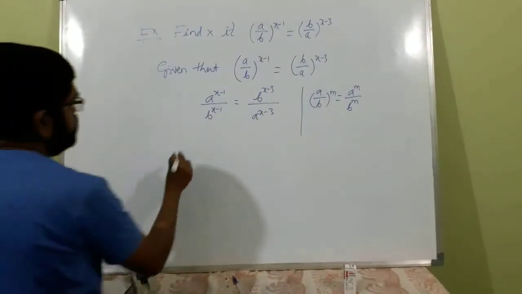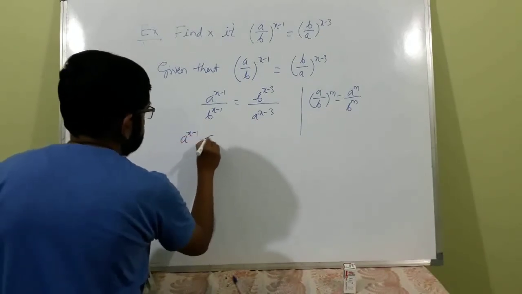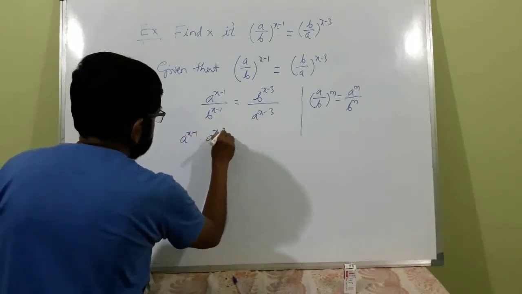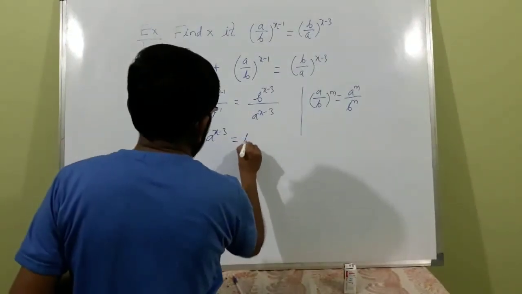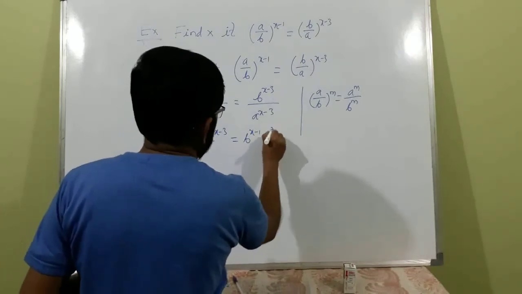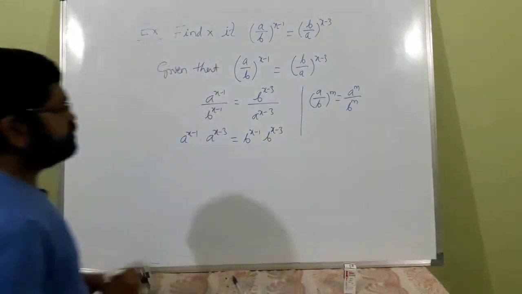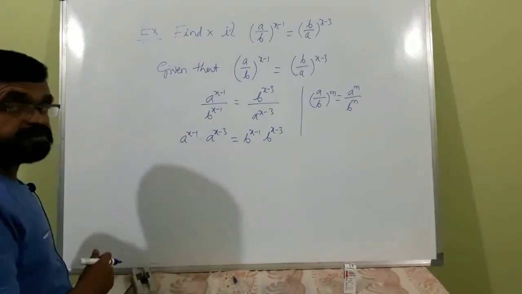Now cross multiply: a raised to x minus 1 into a raised to x minus 3 is equal to b raised to x minus 1 into b raised to x minus 3. Don't multiply x minus 1 into x minus 3.